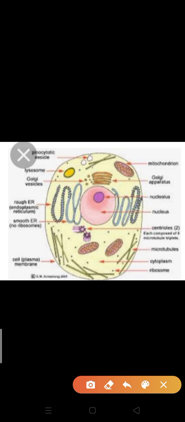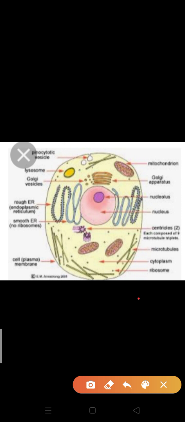Next point is that the cell is the smallest independent unit of life. Clear? It is also true that a cell can perform all the functions by its own self. So the cell is independent. Clear?